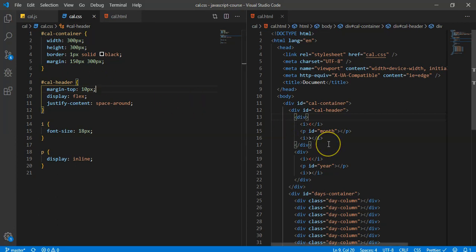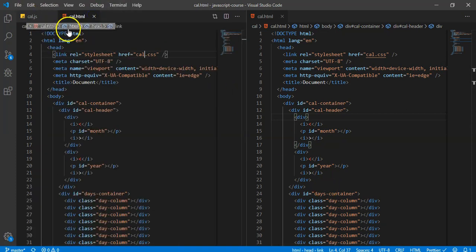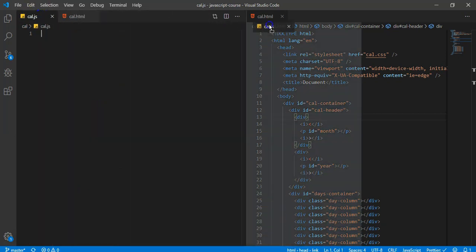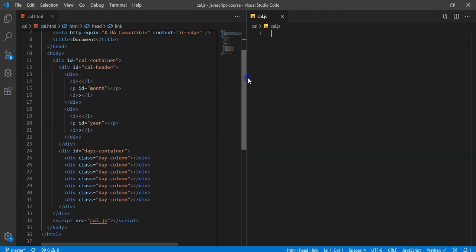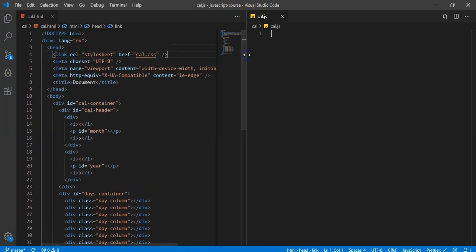Okay, so that's pretty much the basic setup for now. So I'm going to cancel out of my CSS. I'm going to bring my JavaScript file over to the right. It's just a personal preference. I just like to have my JavaScript file on the right. I think it's because I read from left to right, so I like to read on the left and then work on the right. I don't know though.